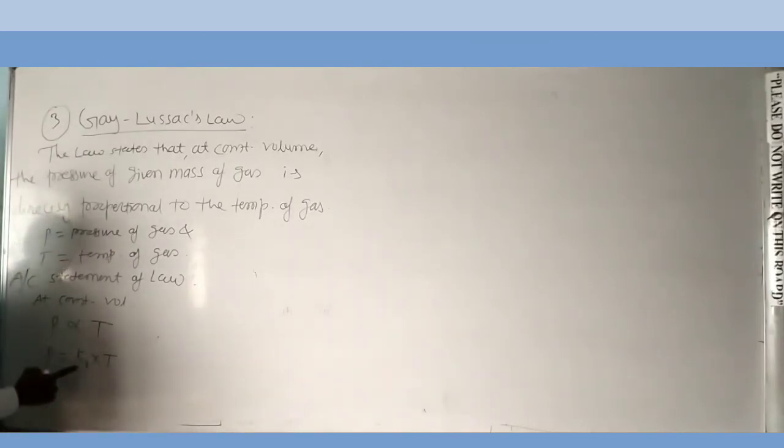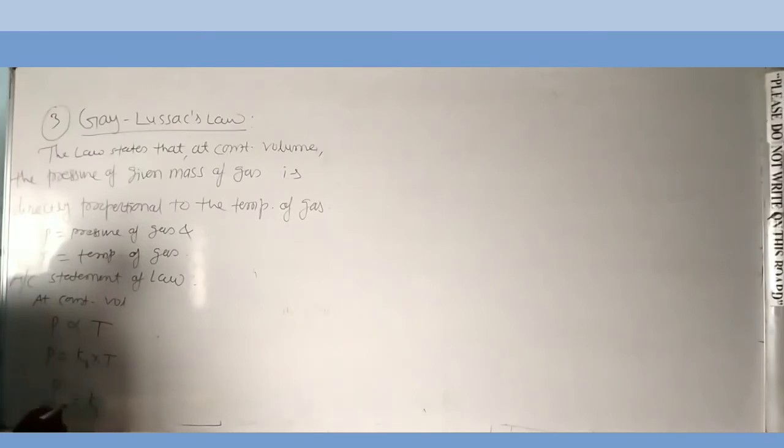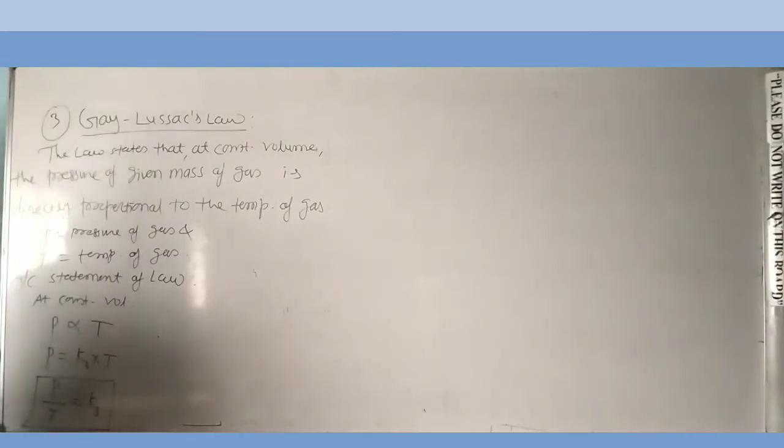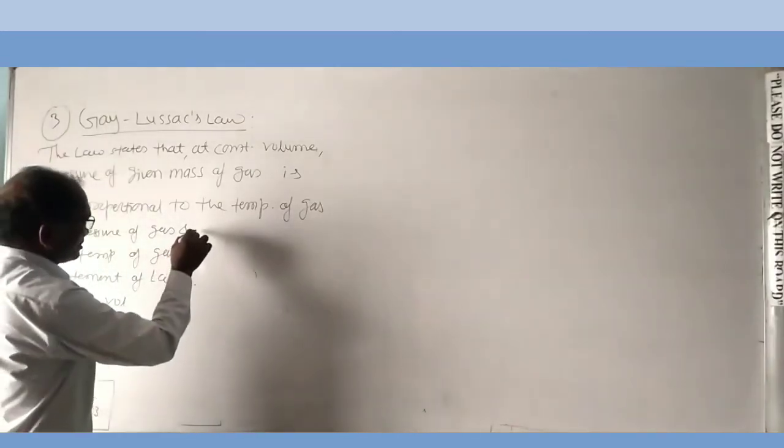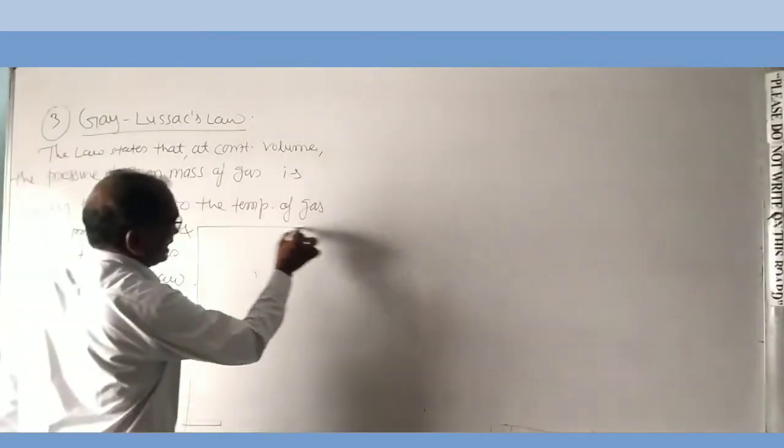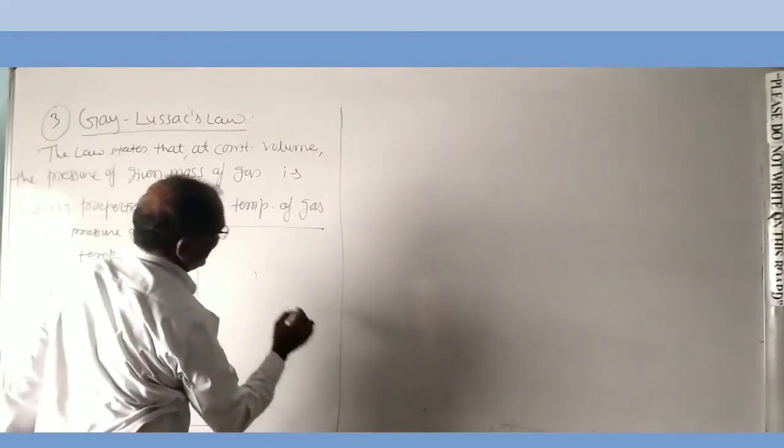Therefore, P is equal to K3 into T, or P upon T is equal to K3, where K3 is the proportionality constant, right?